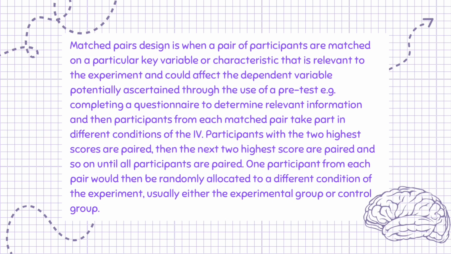One participant from each pair would then be randomly allocated to a different condition of the experiment, usually either the experimental group or control group.